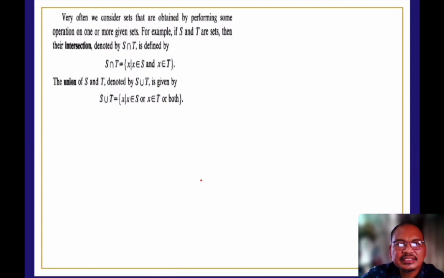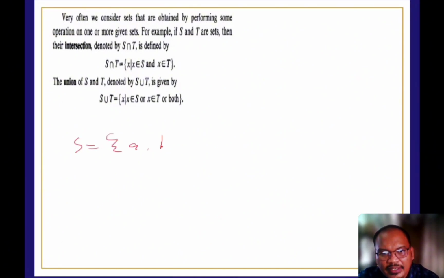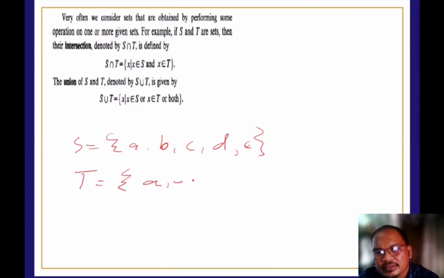We often consider sets obtained by performing operations on one or more given sets. For example, if S and T are sets, then their intersection, denoted S ∩ T, is the set of x such that x is an element of S and x is an element of T. And we have the union. We know that already. Say, for example, we have the set S with A, B, C, D, and E, and we have the set T equal to the set of vowels.